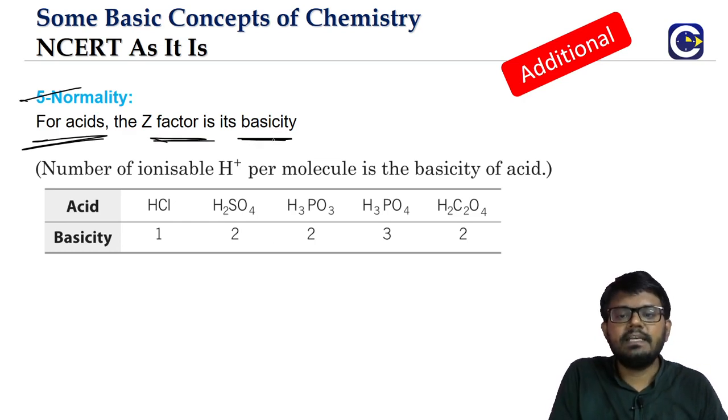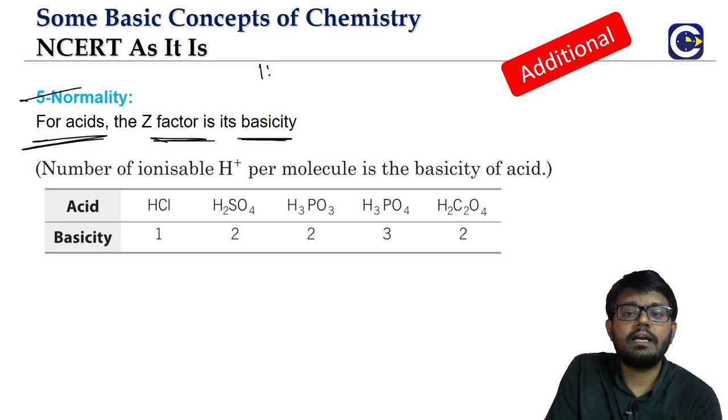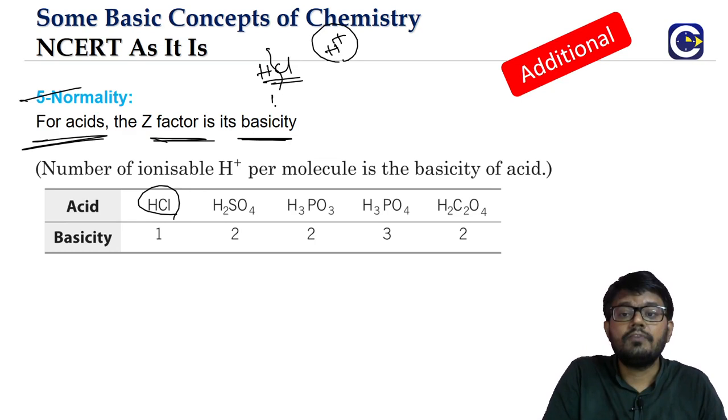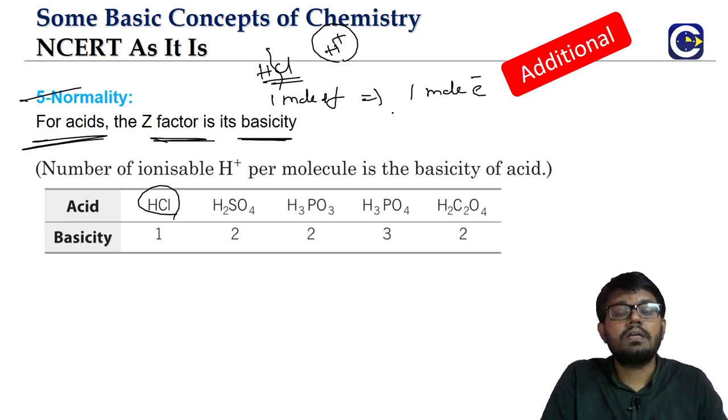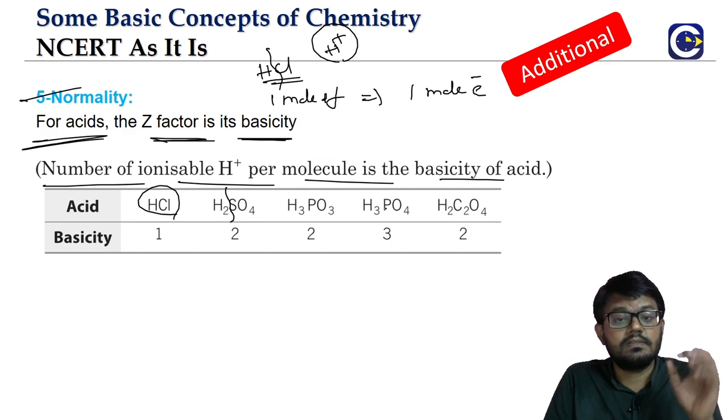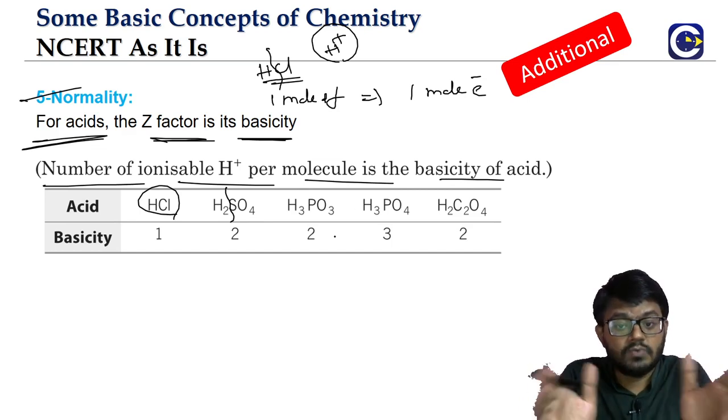Z factor is basically the basicity of the acid. Think of HCl, which we already talked about. One molecule gives us one H plus. So if you take 1 mole of HCl, how much charge will it exchange? A charge equal to 1 mole of electrons. Basically, the basicity is the number of ionizable H plus ions in an acid molecule. That is what we call the basicity.